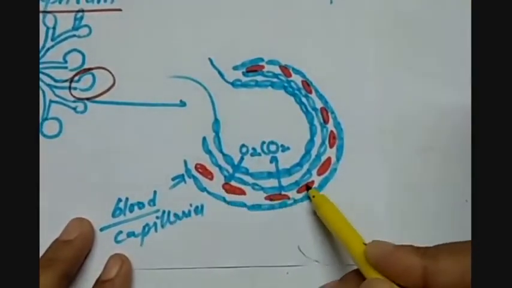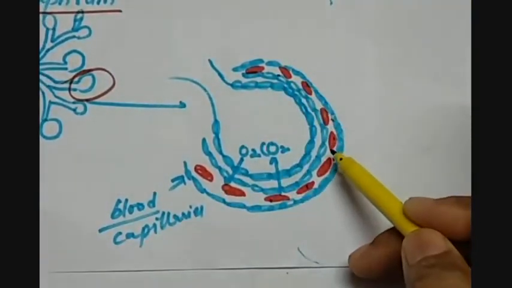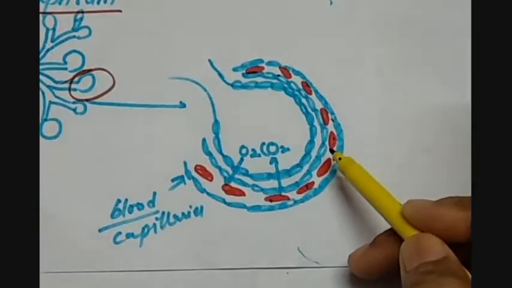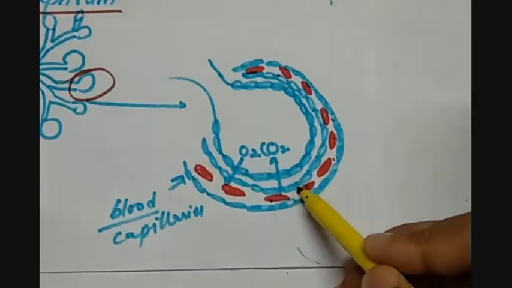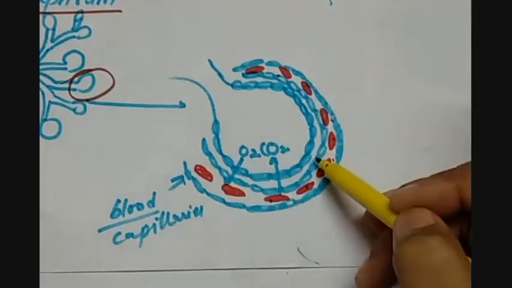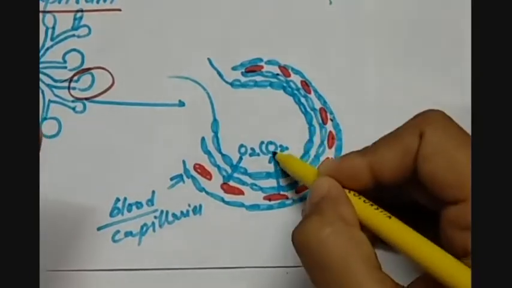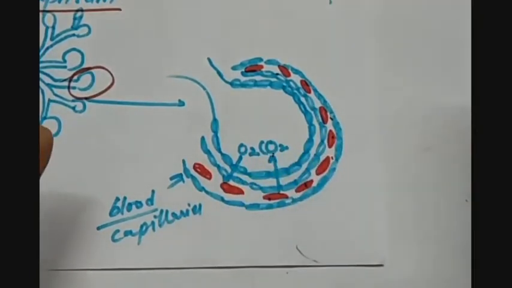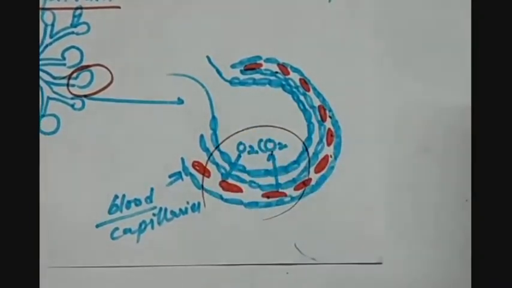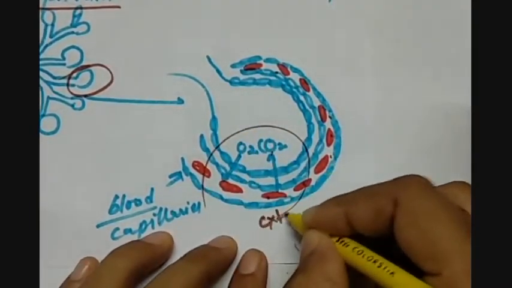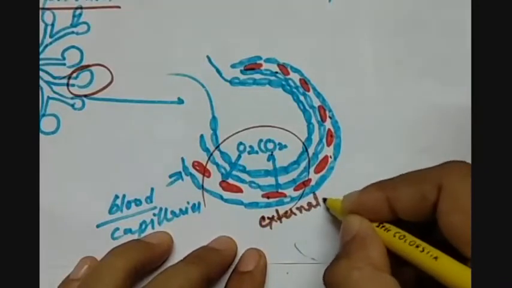The red dots are the RBCs which have the hemoglobin in them. RBC has hemoglobin which can attach oxygen to it because it has an affinity for oxygen. This blood capillary is carrying the deoxygenated blood. So CO2 goes in, O2 comes out. This is the actual gas exchange which takes place in the lungs, and this is called external respiration.